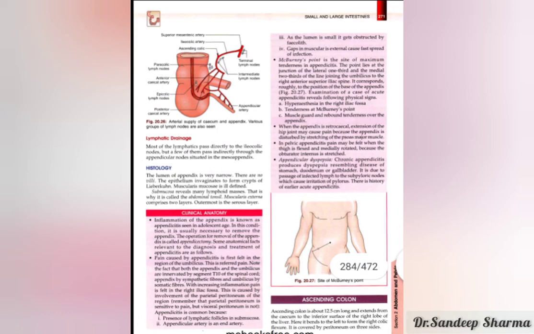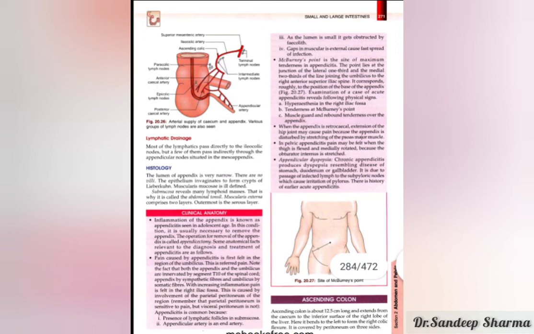And rebound tenderness over the appendix means, when we are discussing rebound tenderness, we give pressure to the left iliac fossa region. While we just press the left iliac fossa region with our hand, the patient will not feel any type of pain or tenderness. But when we take away our hand, at that time the patient will feel pain at the right iliac fossa region. So this is called rebound tenderness. It is also an important physical sign to diagnose appendicitis.